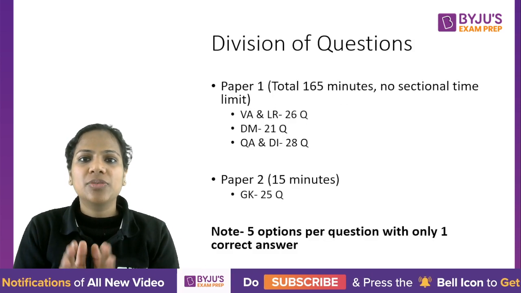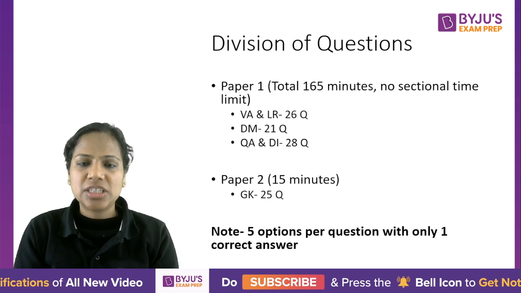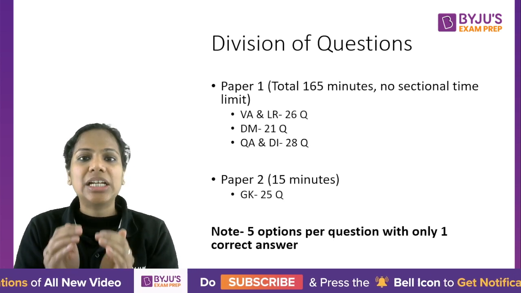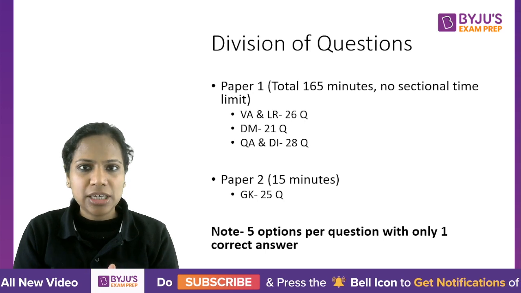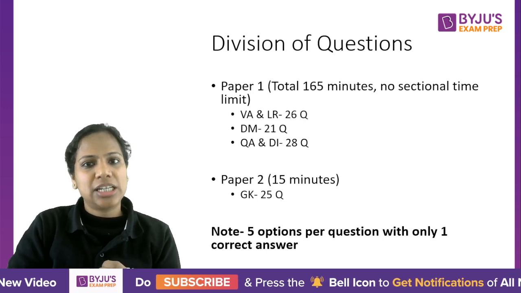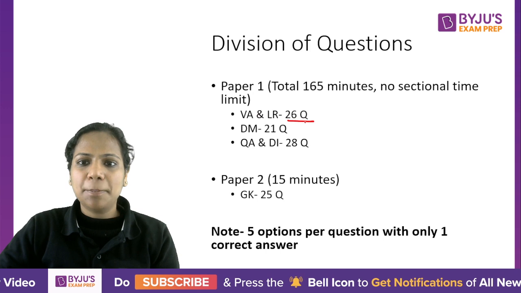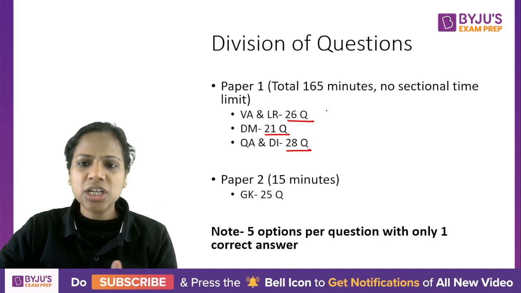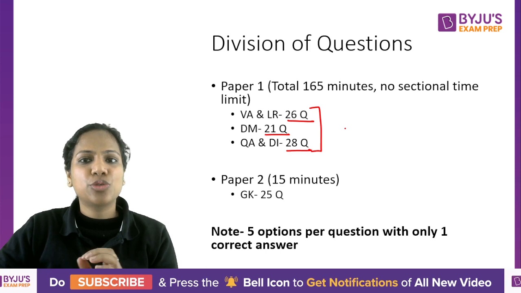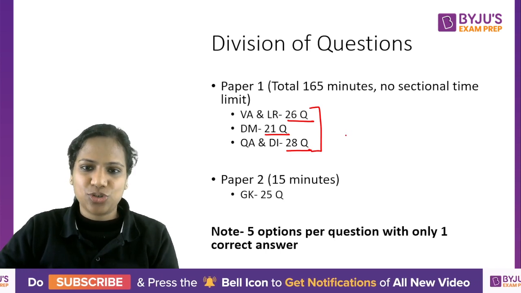Now, paper 1 will be of total 165 minutes. There are no sectional time limits. It will consist of three sections: verbal ability and logical reasoning, decision making, quantitative aptitude, and data interpretation. The question numbers that I've added here are based on the previous year paper. There is no exact number of questions that has been released in the notification.